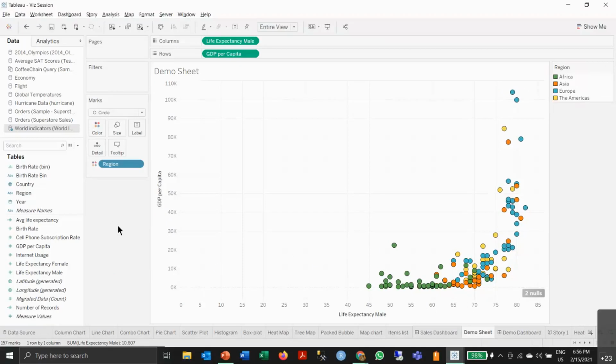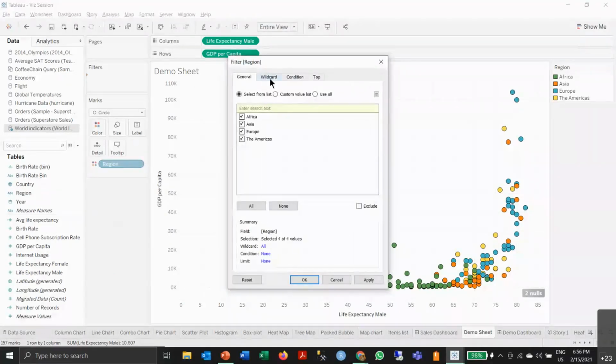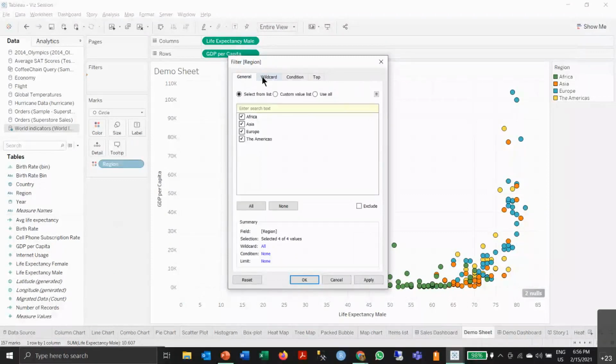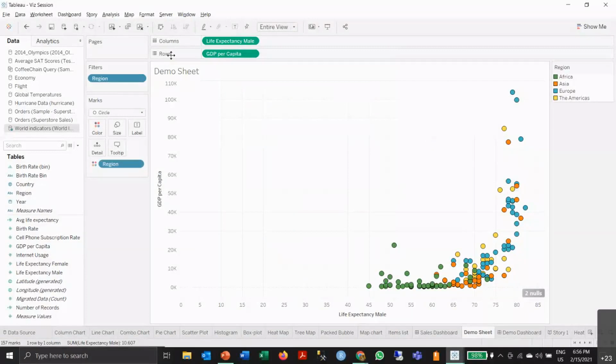If I want to see Europe, I press Control and drag this region. It will automatically show me what's going on and how I should filter it. Well, there are many other ways. Wildcard, if there are many categories, then we can use a regular function to match the text. Here we have only 4, so I'll click OK and the filter is applied.